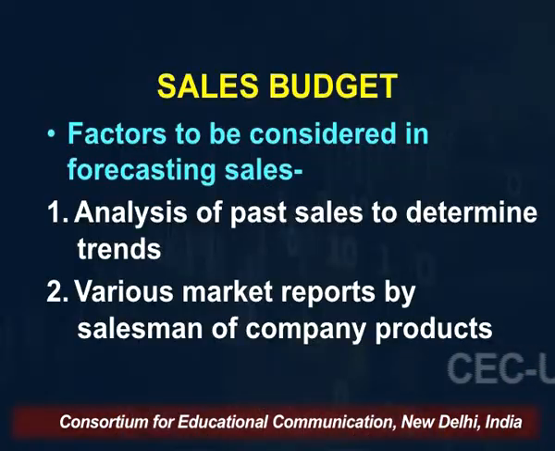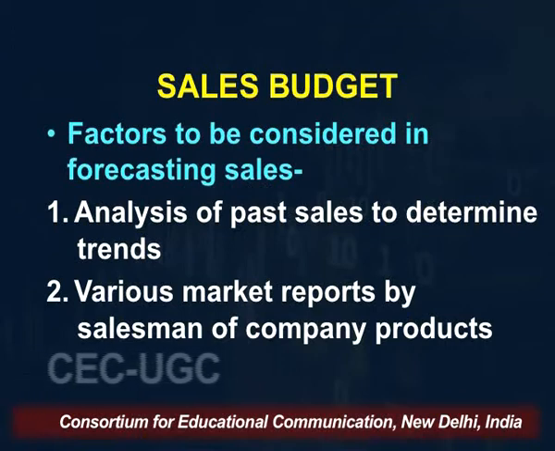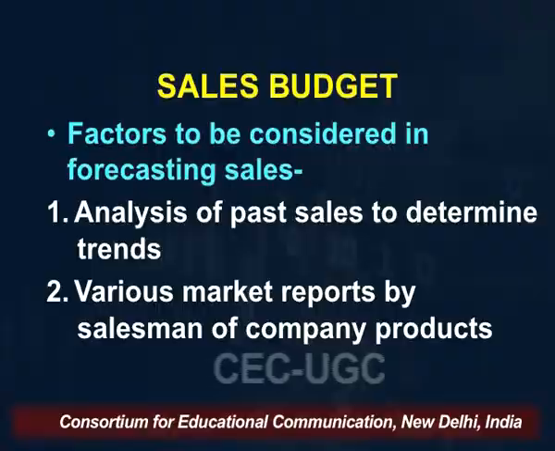They keep sending reports to the company on what the expected sales are in the coming period, what changes are taking place in the market forces and in the environment, and because of those changes, how much sales they are expecting during the coming period for which the budget is being prepared, right? So on the basis of the reports of the company's salesmen, you prepare the sales budget.